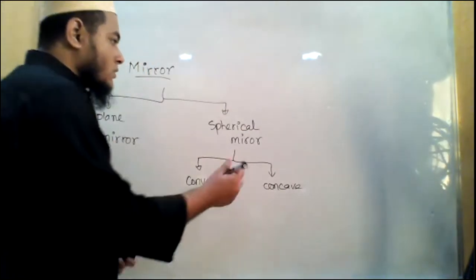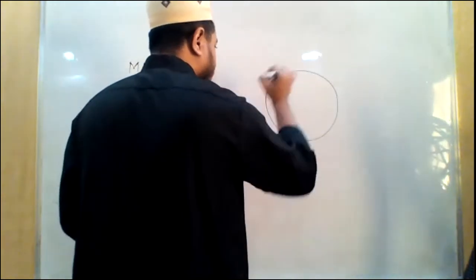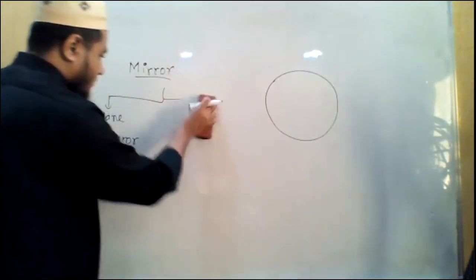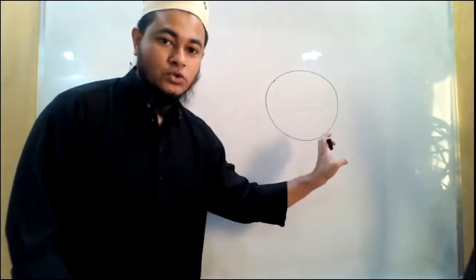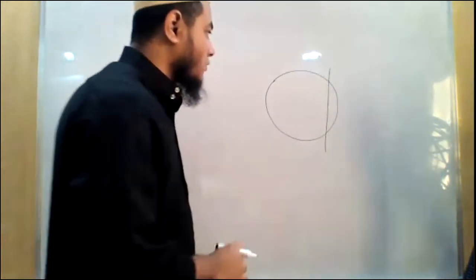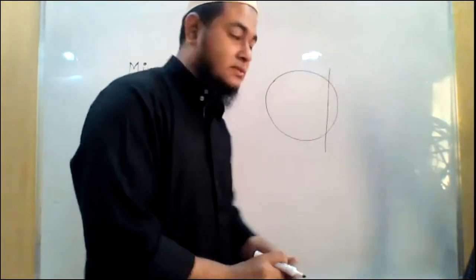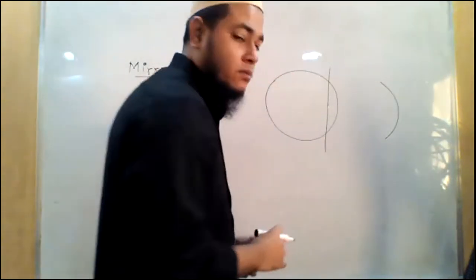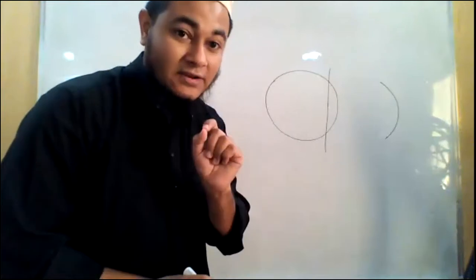Let us see how concave and convex mirror are produced, okay? Let us say we have a sphere like this, okay? Now, if we cut a certain portion from it, I have cut this portion from it and taken it separately. So let me draw it over here. Now, I have two options. One, I can put the silvering.